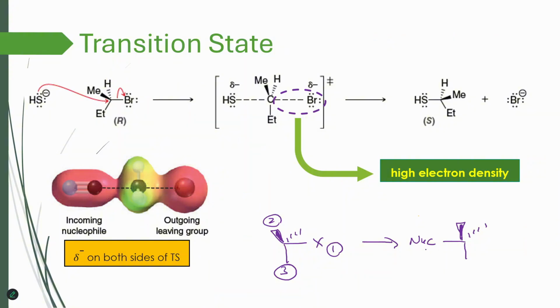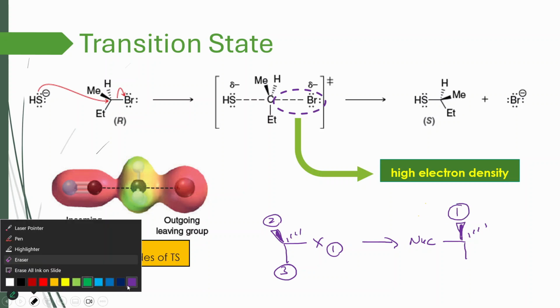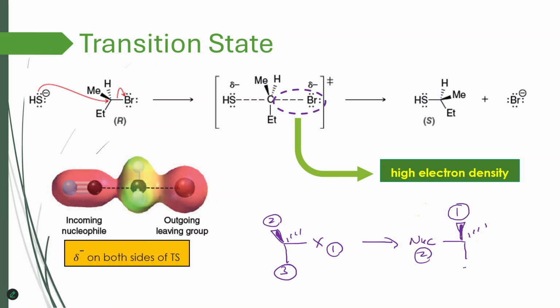Assume that the nucleophile here does not have first priority, so it's lower than the second. So let's assume that this is a type of nucleophile that has a lower priority, and instead of putting the nucleophile as first, now this is going to be the first. So the nucleophile has priority 2, and this group has still 3. So basically, the incoming nucleophile is no longer 1, but this is higher priority. So this group, number 2, whatever it was, was number 2 in terms of priority in the reactants because it was lower than the leaving group. But now it's higher than the nucleophile because it depends on the identity of the nucleophile, right?